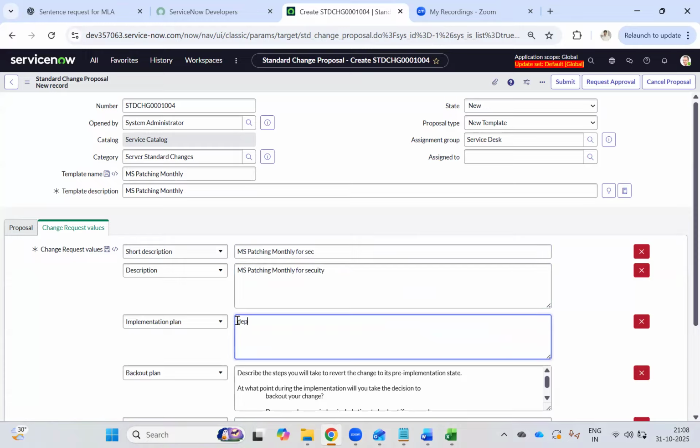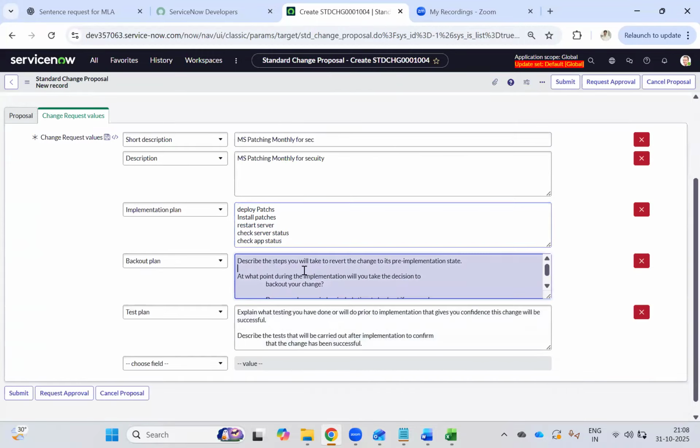Deploy patches, install patches, restart server, check application server, check server status, check application status. So this is our routine implementation plan.